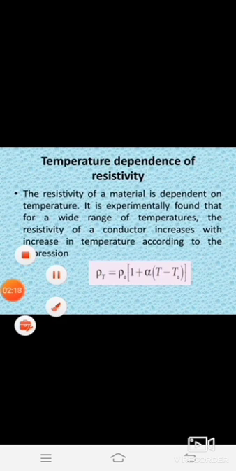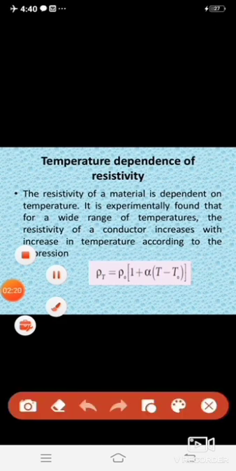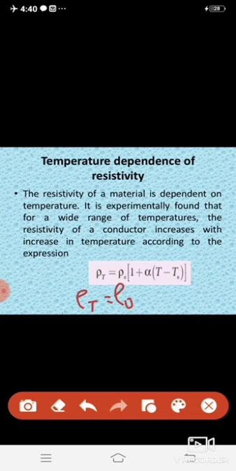So this expression can be written as rho T is equal to rho naught plus rho naught alpha into T minus T naught, multiplying the rho naught inside.